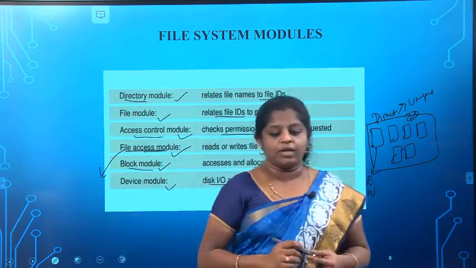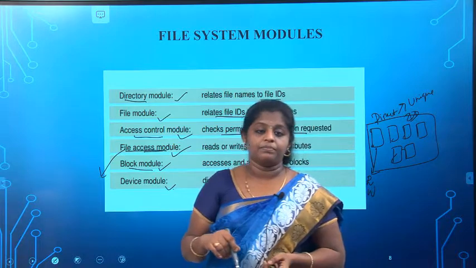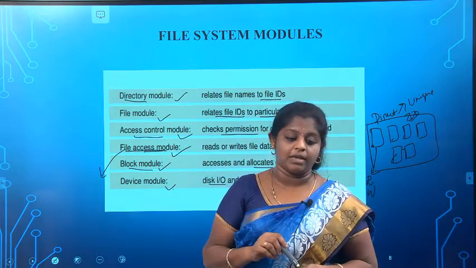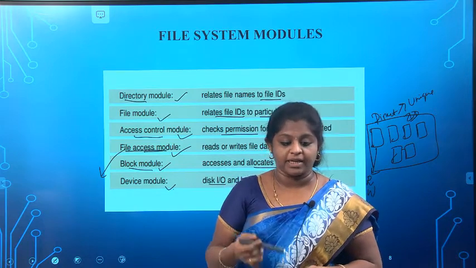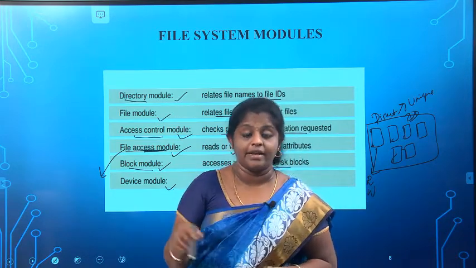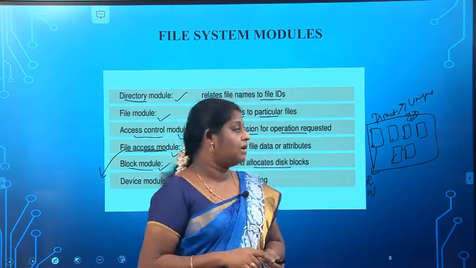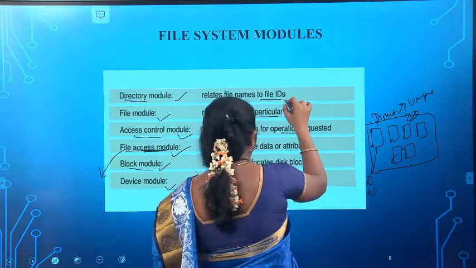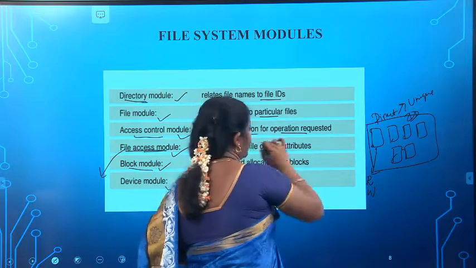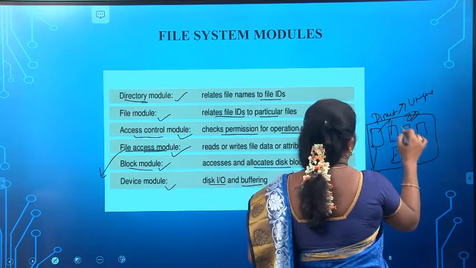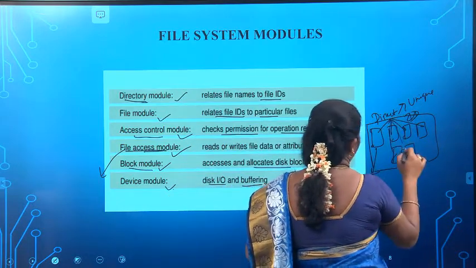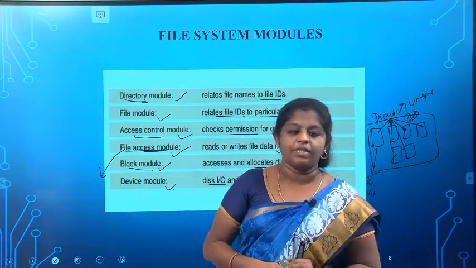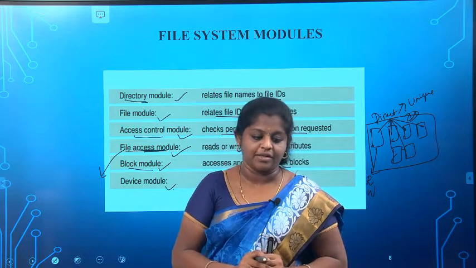Next, the directory is a file. The directory itself is a file. It is a special type that provides a mapping from text names to internal file identifiers. That means the directory itself is a file which has the information about a number of files, with the file IDs, file identifiers.